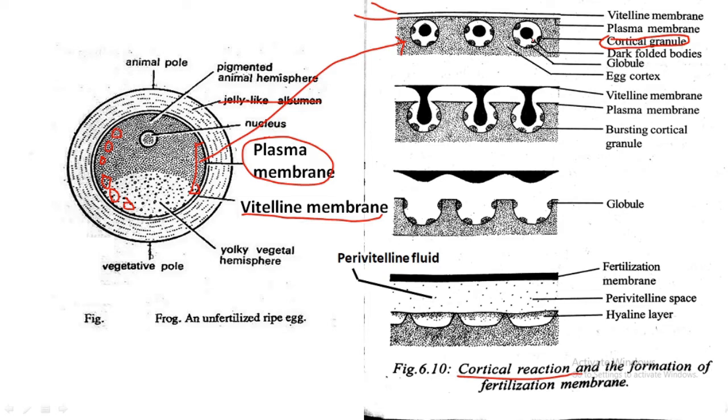These cortical granules contain three important structures. First, the dark folded bodies, which are present here, then the globules, these are the globules, and some liquid.